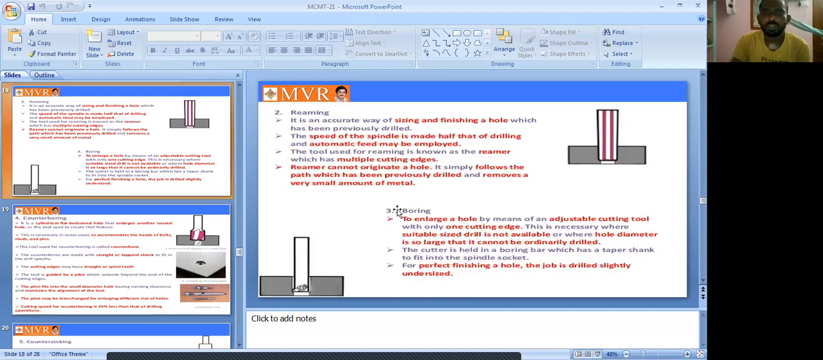reaming. See here, it is called the reaming operation. In this one, it is an accurate way of sizing and finishing a hole which has been previously drilled. So in this reaming process, we can get an accurate way of sizing and finishing a hole. In the drilling operation we can drill the hole, but when it comes to the reaming operation, it is an accurate way of sizing and finishing a hole.